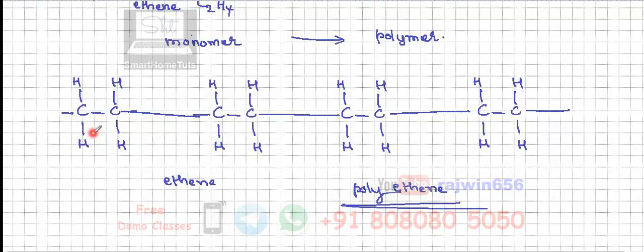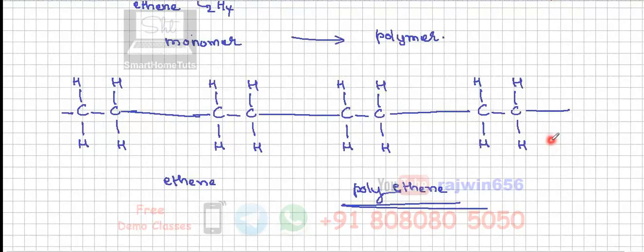Now how much is going to be the length of this chain? It means how many units will be there in this polythene molecule. This is going to be decided by under what conditions of temperature and pressure we are going to subject to. So we are going to write down this example. We are going to write down then the definition of polymerization, what is monomer, what is polymer, and then other examples of polymerization we are going to take.